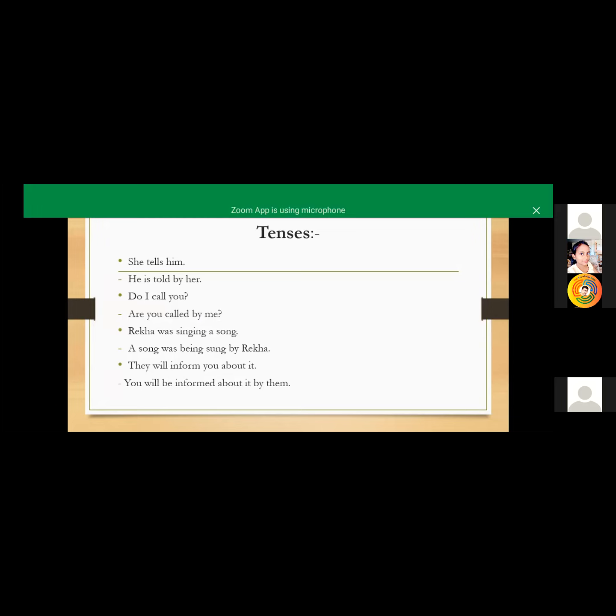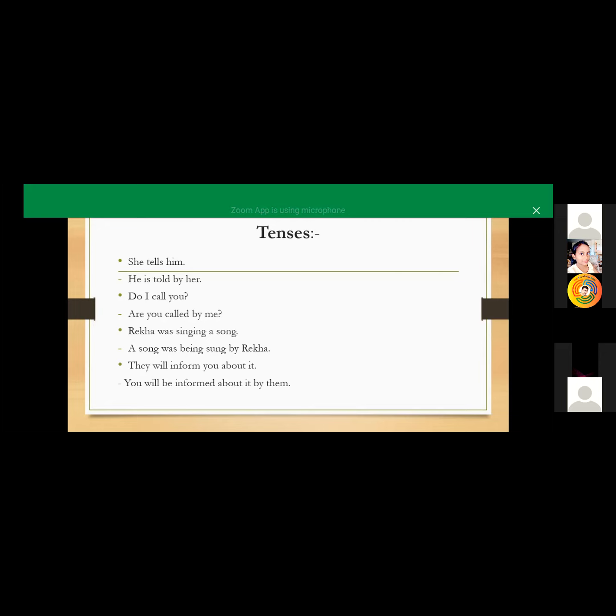But here I mentioned a point, that if you can see the example, you will be informed about it. Just don't take by them, you just focus on, you will be informed about it.